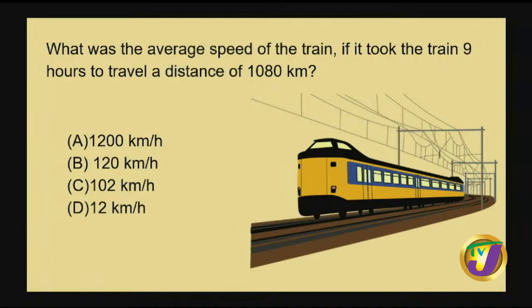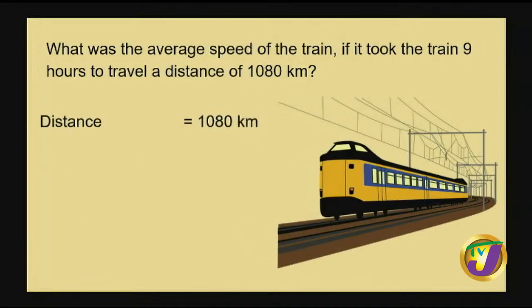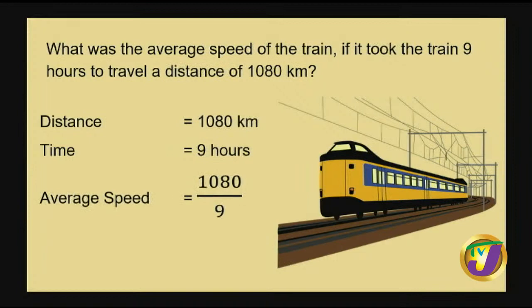So we can pretty much plug in the formula here. Speed is equal to distance divided by time. Right. To determine the average speed. So here goes. We know our distance, 1,080 kilometers. We know our time, 9 hours. And as you would have said, we would have divided our distance by our time to find out our average speed, which would have given us 120 kilometers per hour.